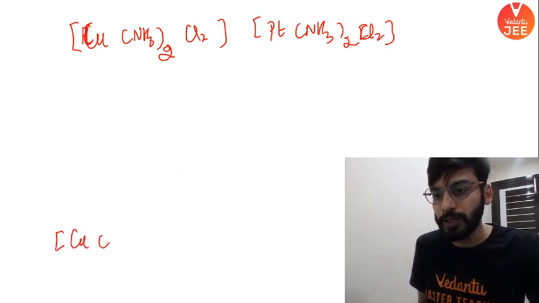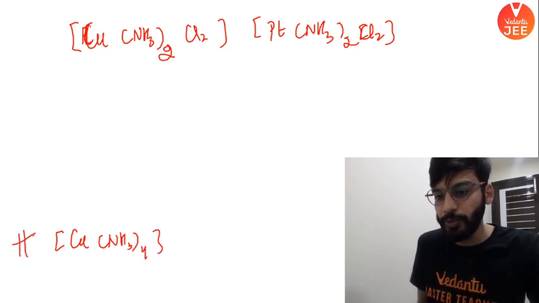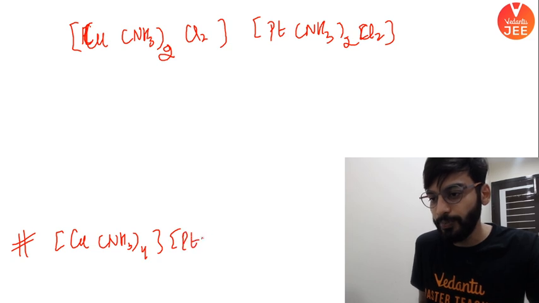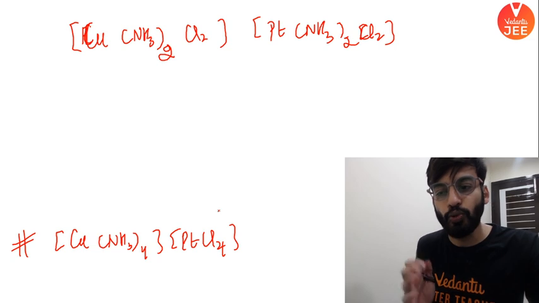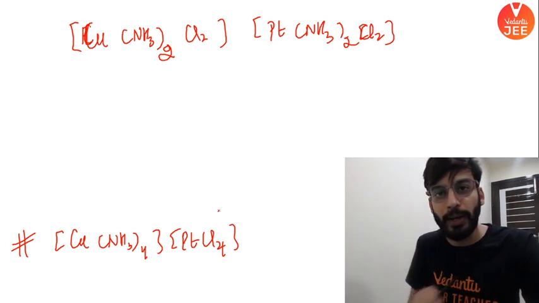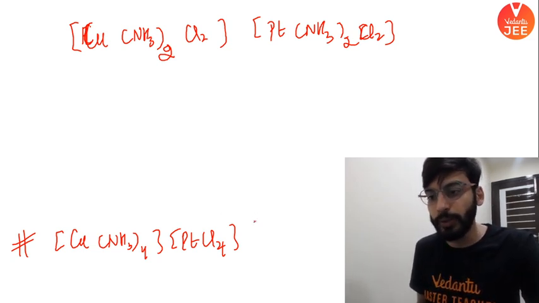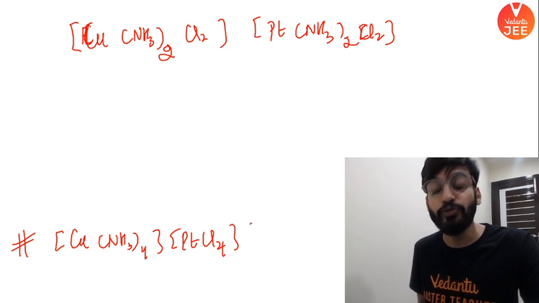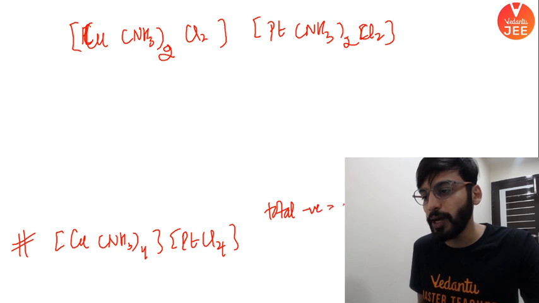We started from this. This was the question. Don't forget that. PtCl4. Beta, if I ask you what is the total charge on this complex, the entire complex, right? Because there are 4 negative Cl minus, I will say total negative charge is 4.